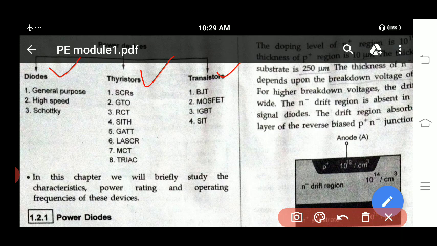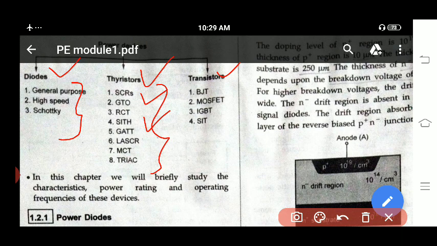In diodes, there are three categories: general purpose diode, high speed diode, and Schottky diode. Next we have the thyristor. There are different types of thyristors: SCR, GTO, RCT, SITH, GATT, LASCR, MCT, TRIAC. We'll see all these operations in detail in the next concept.